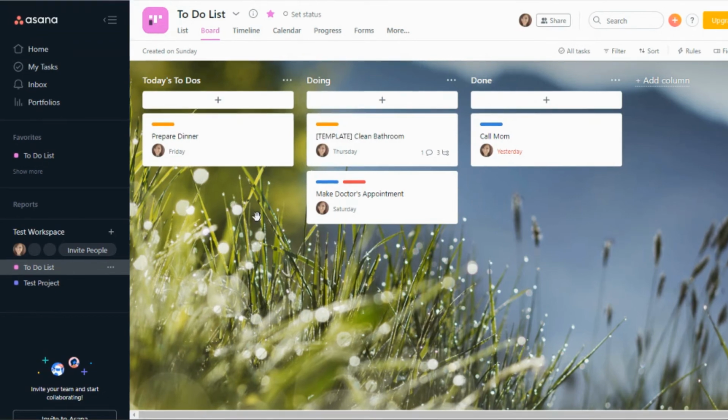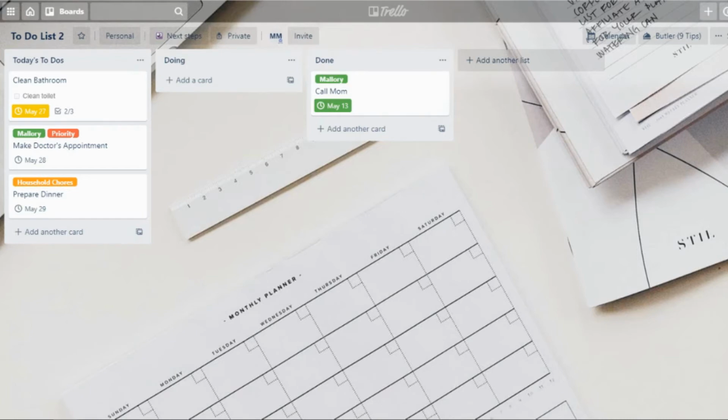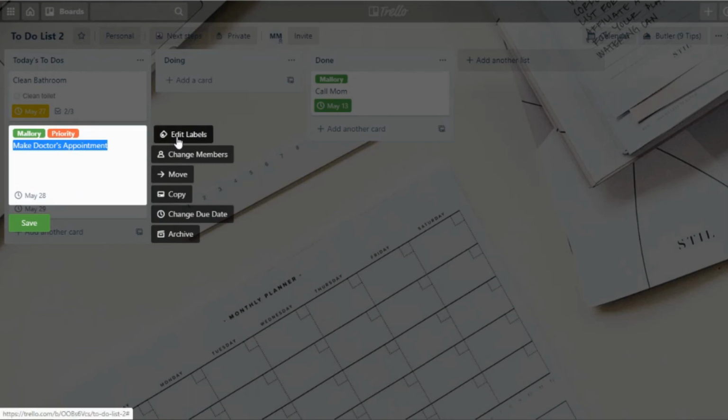The other thing that I want to point out when it comes to labels, what I really like in Trello, if I go back to Trello and if I click on the little edit option here, you can actually edit your labels from your board view. So you can edit and add labels to certain cards. You can edit your name of your card, change member, move, copy, change due date, and archive. So these are very similar when it comes to Asana, but the big difference is the editing the labels and the updating the name of the card from the board view.